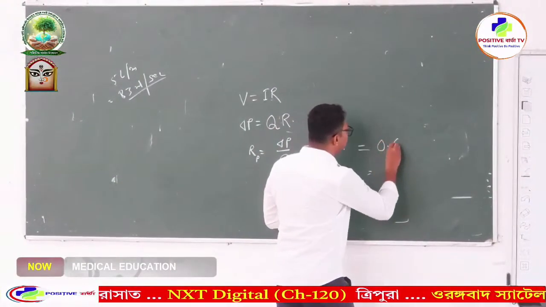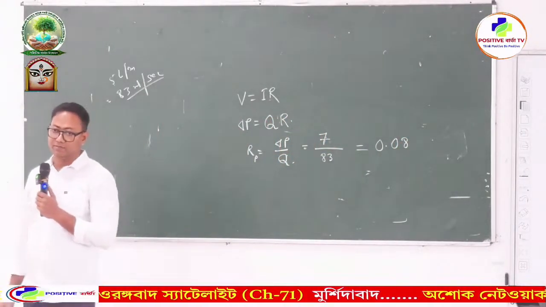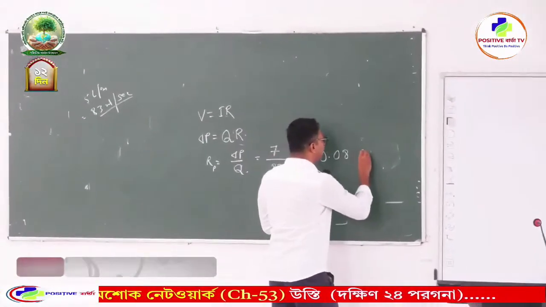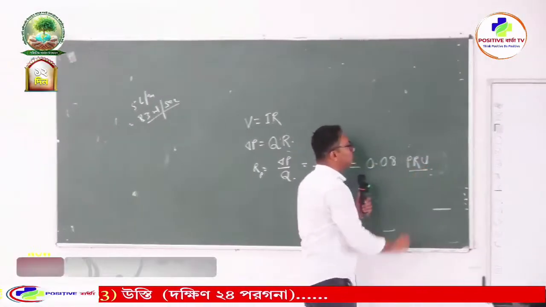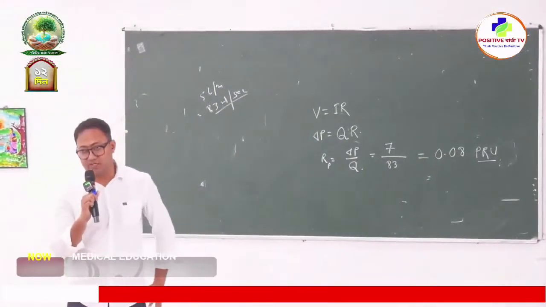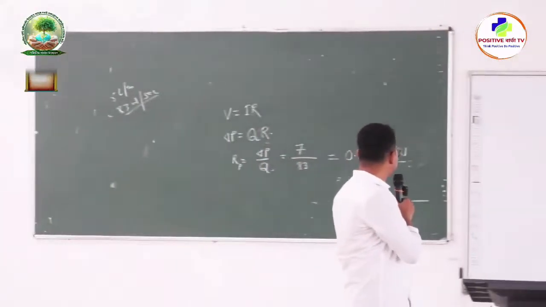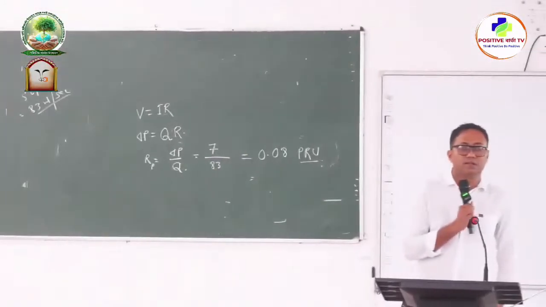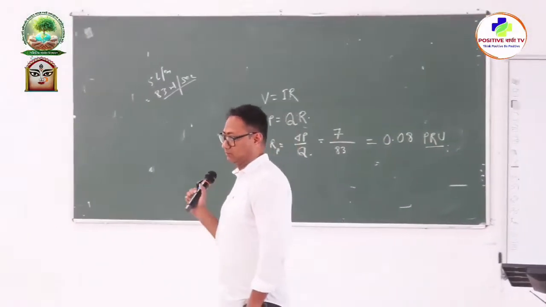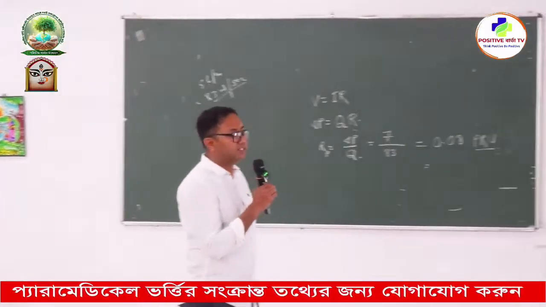Okay, 0.08. And the unit is called PRU. 1 PRU. PRU means peripheral resistance unit. Okay. So 0.08 PRU is the resistance in the pulmonary circulation. Clear? Now let us calculate the resistance in the systemic circulation.